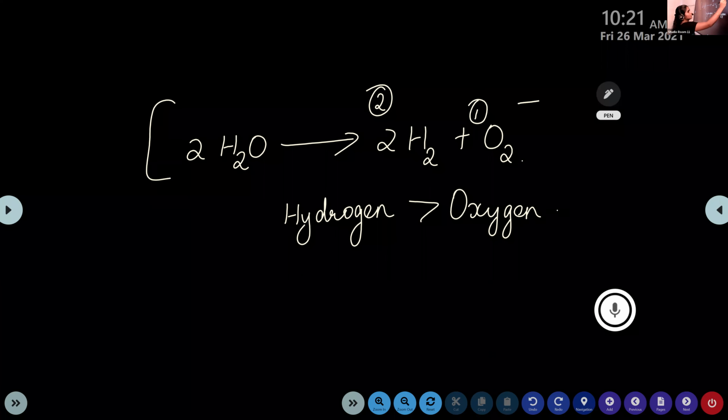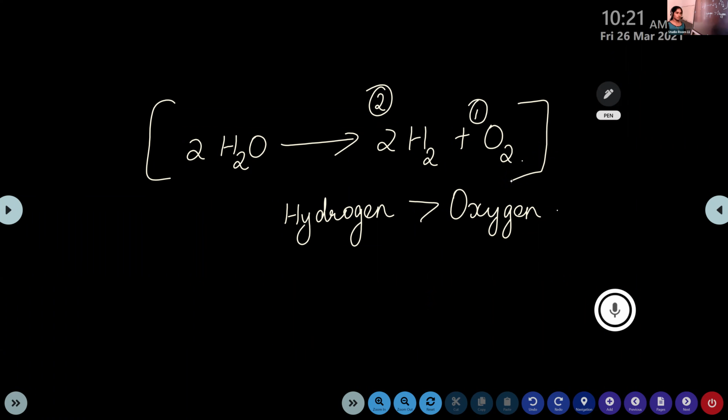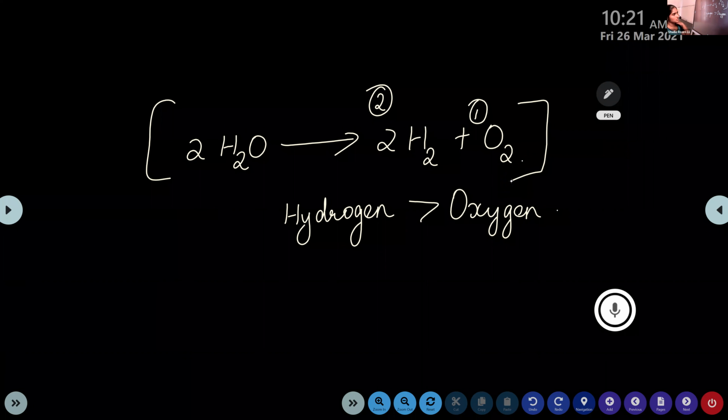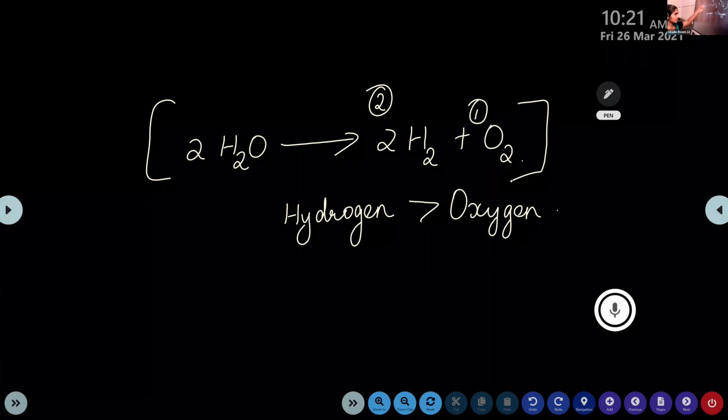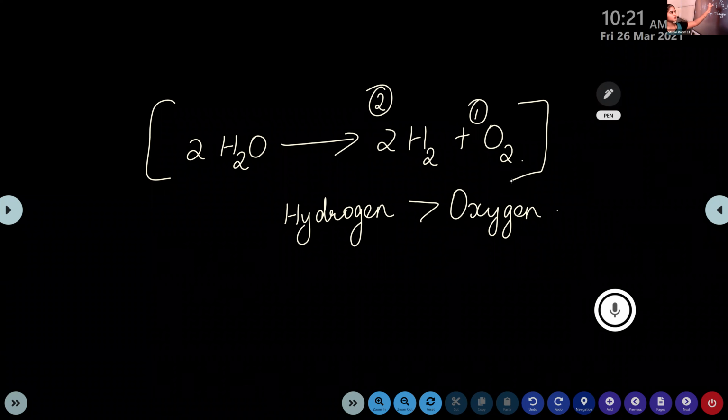This is the electrical decomposition of water, or the electrolysis process, carried out by this reaction. A single reactant, water, is decomposed in the presence of electricity to form hydrogen and oxygen.